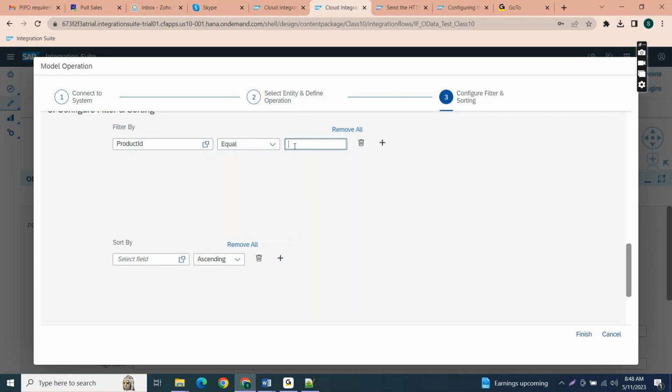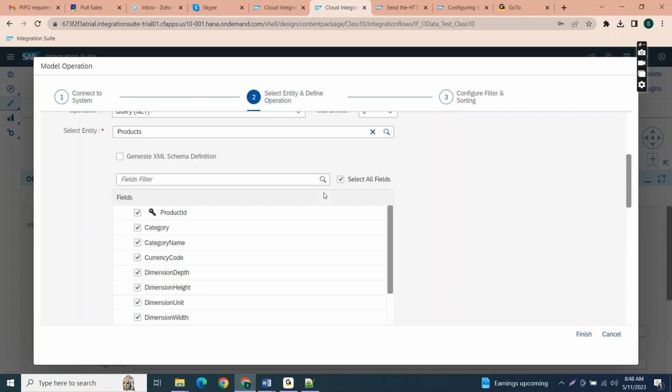So this is the header name: dollar curly brace, header dot product ID, header dot product ID. So this is the configuration. Whatever we did yesterday, same configuration.